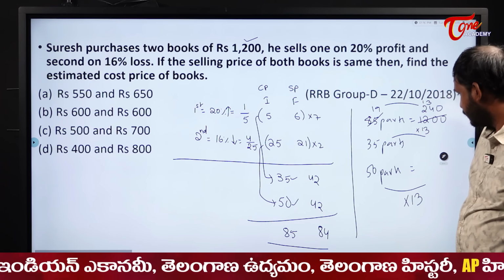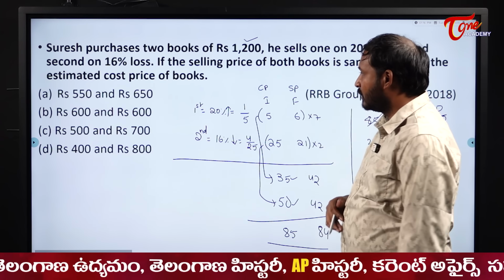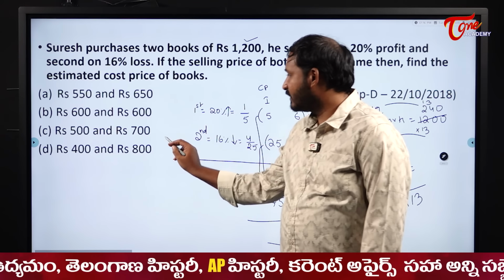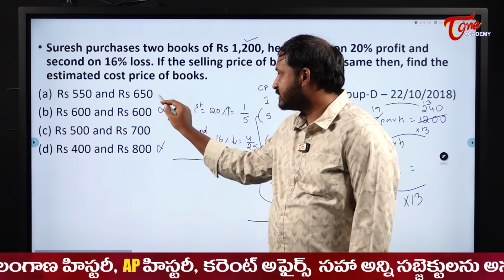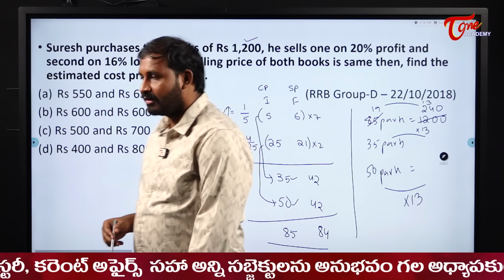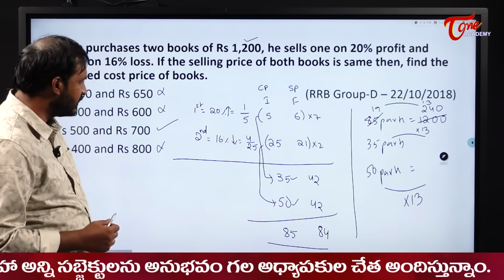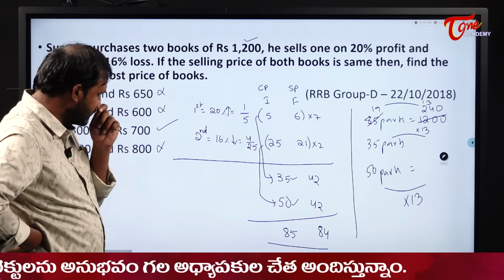Approximately it will become what, students, here? The difference is not double, and the difference is not even the same also, and the difference is not even 100. So we can mark our answer as 500 and 700 approximately. Approximately we can mark it as 500 and 700, but actually there is a huge difference here, students.